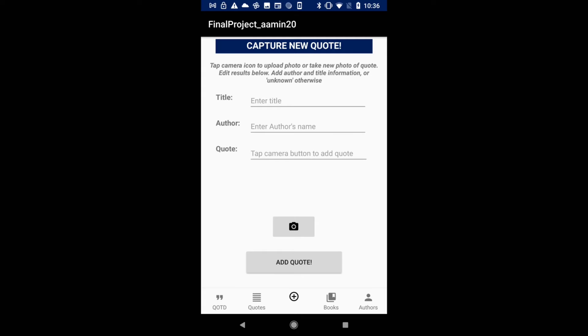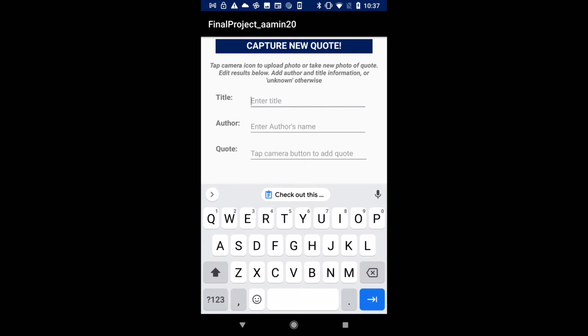Finally, the heart of the app that integrates text recognition and actually allows users to store quotes is launched through the plus icon on the nav bar. In order to add a new quote, it is mandatory for the user to fill in all the fields. With the author and title fields, they also auto-suggest inputs based on queries from the database.